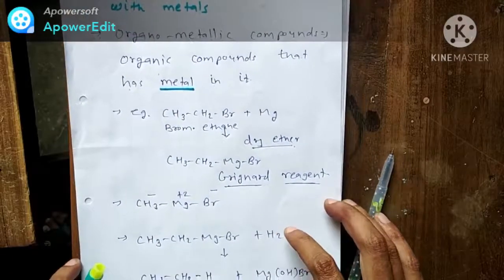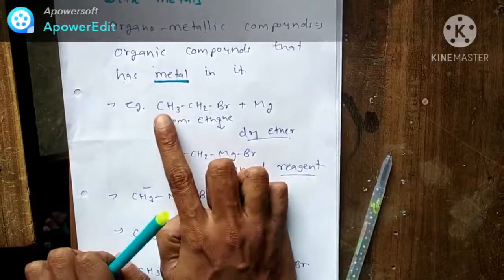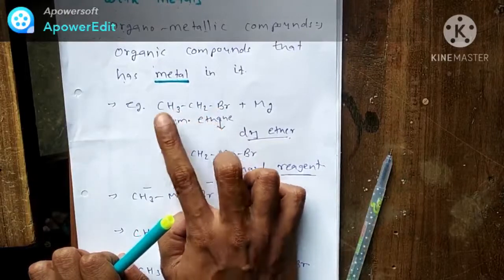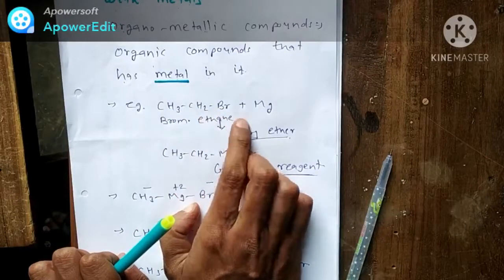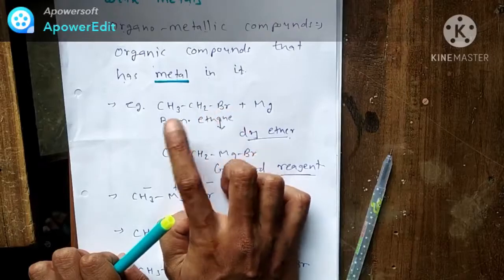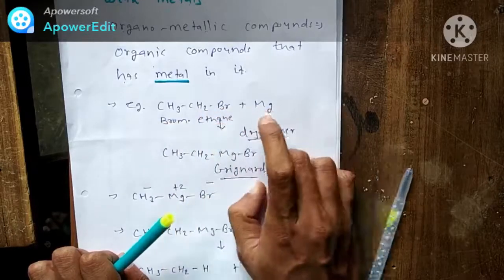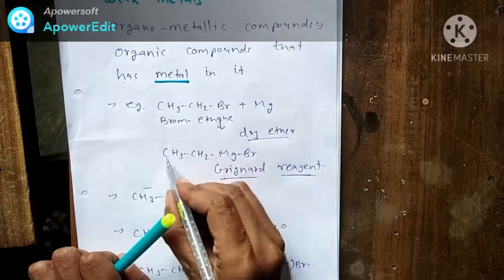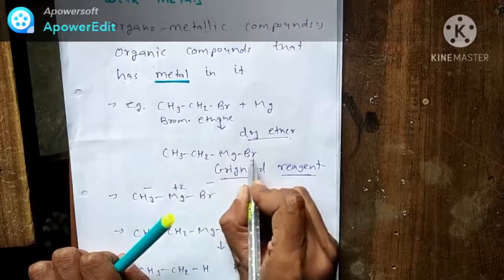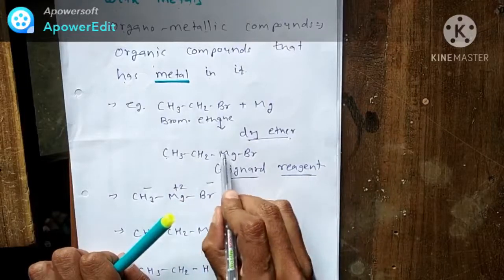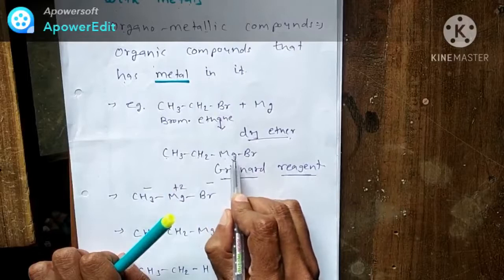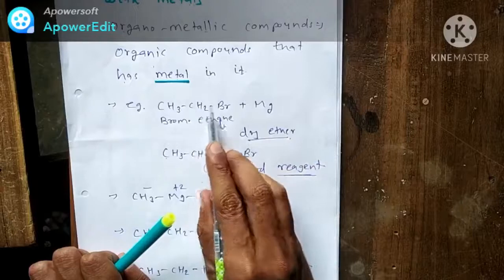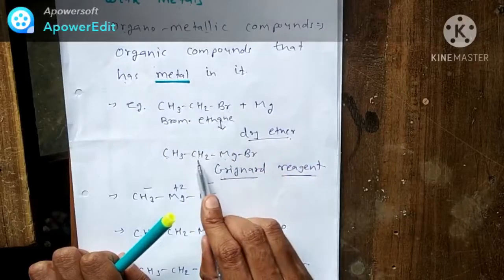Look here, the first reaction is given to you. CH3CH2Br means it is bromoethane. Two carbons are there, so it is ethane, and one bromine is here. So bromoethane, when it reacts with magnesium, Mg, will give CH3CH2MgBr. It means magnesium is inserting into our compound. Magnesium is bonded here between carbon and bromine.